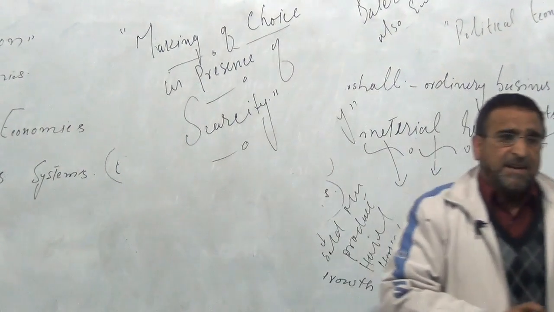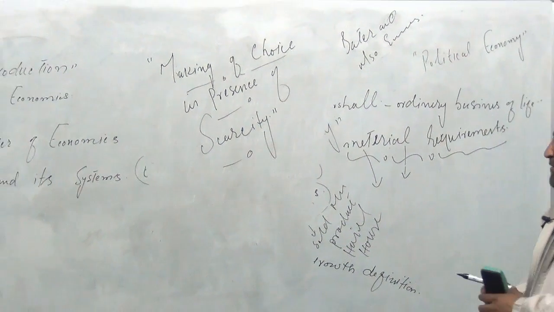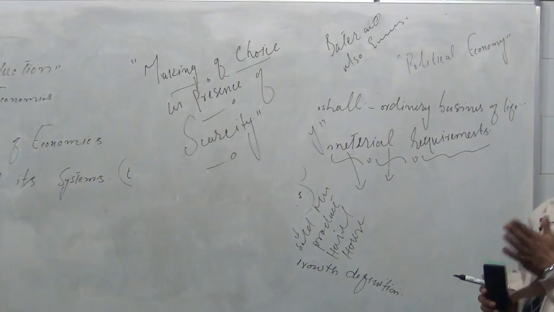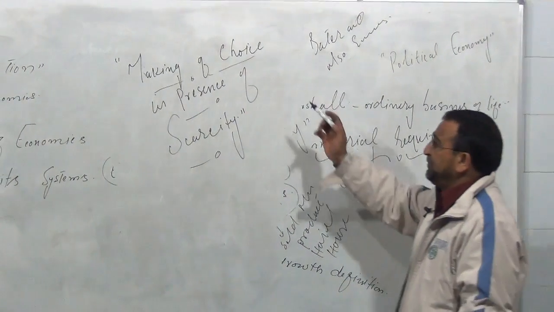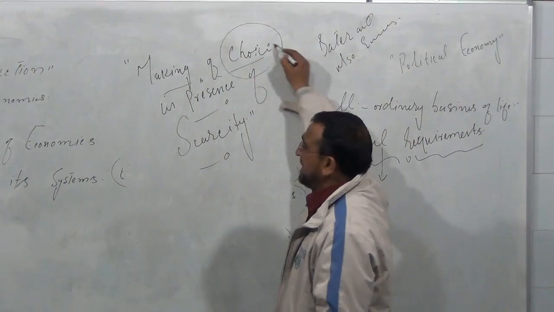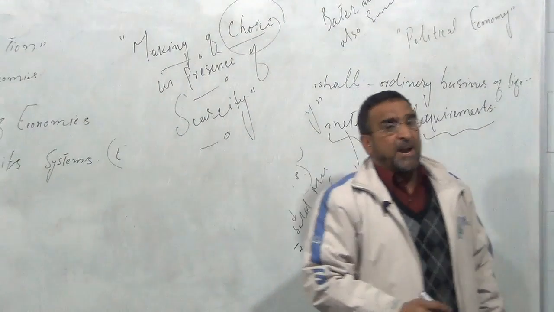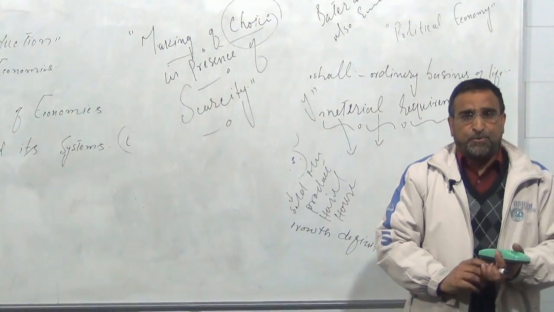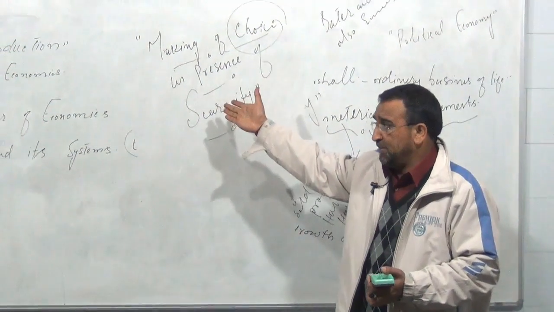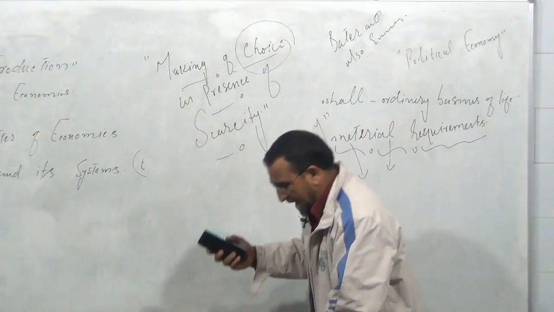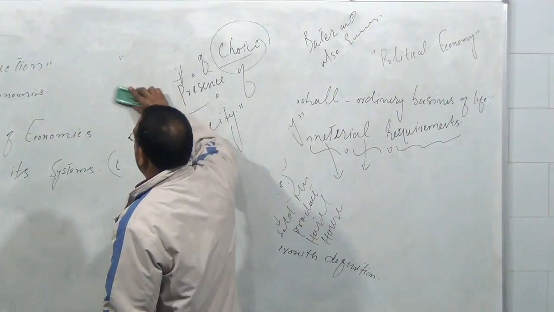Everyone knows that the means by which we satisfy our wants are limited. Human wants are unlimited, and we have to choose. We have to make a choice what want to be satisfied and what want should be postponed. So this is all about the introduction of economics, or simply the definition of economics.